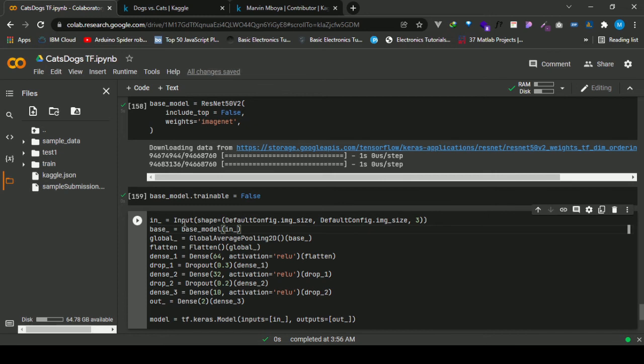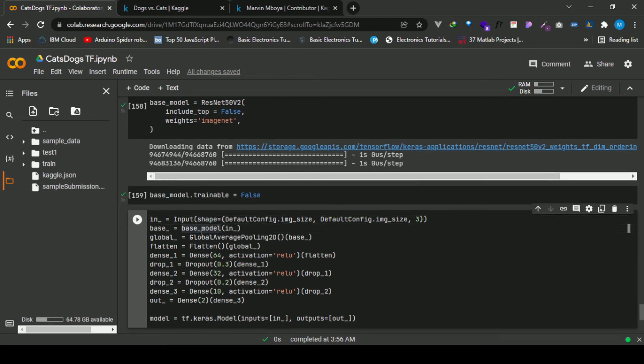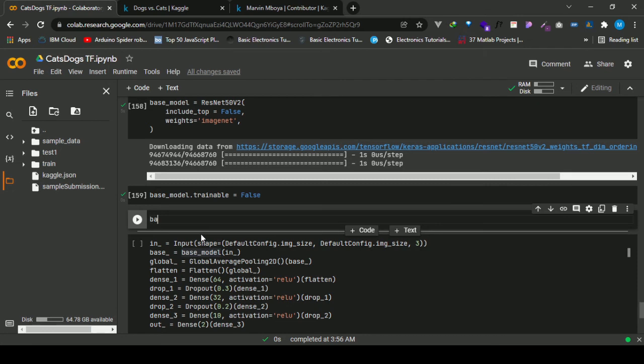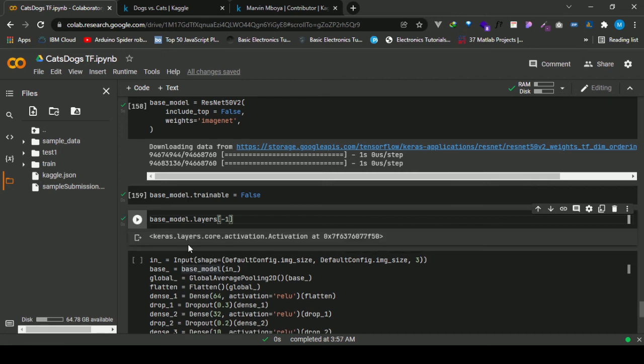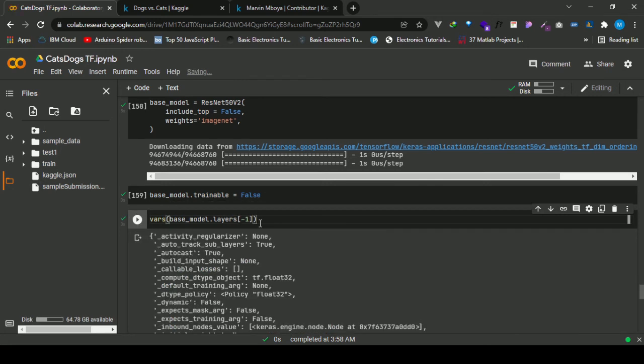Then it's passed to the base model. Then after that, we look at the last layer of the base model, and we want to get the output shape.